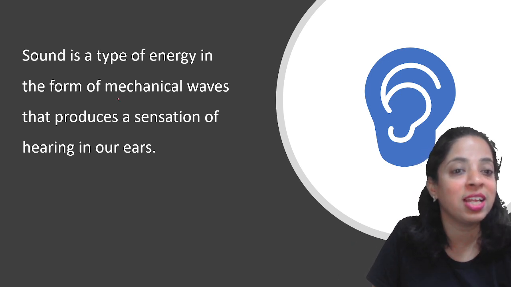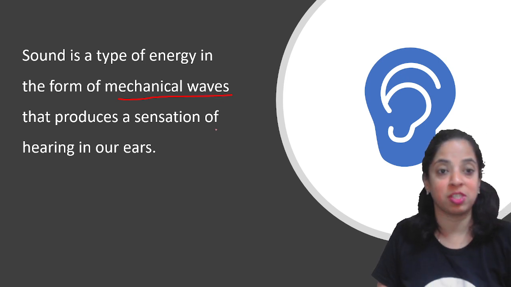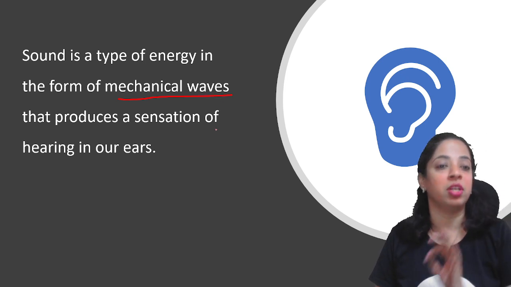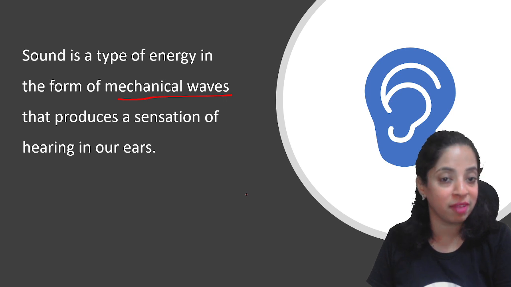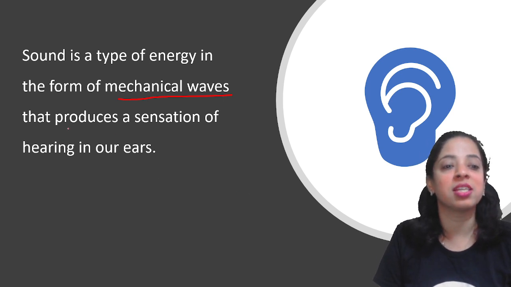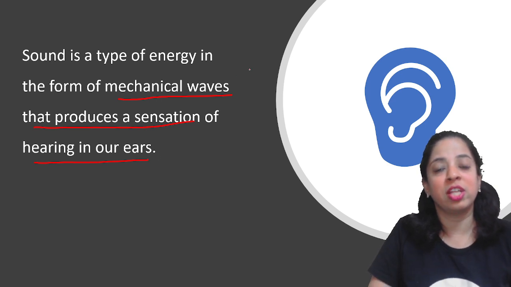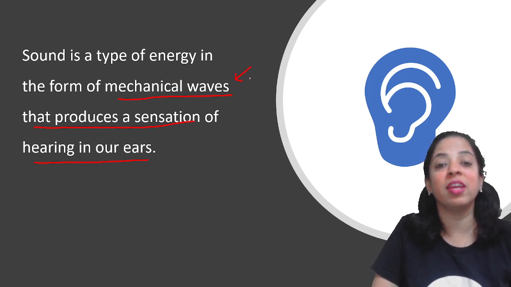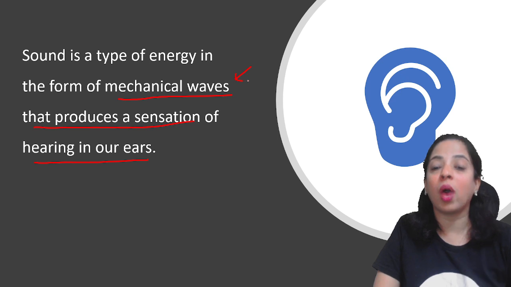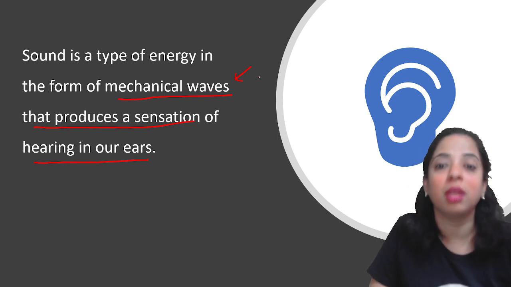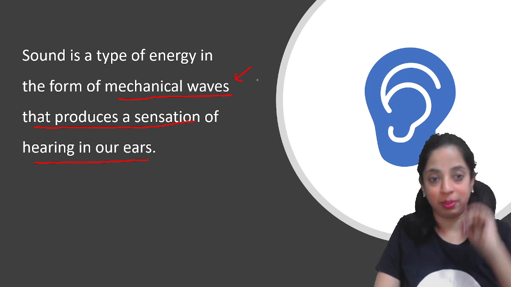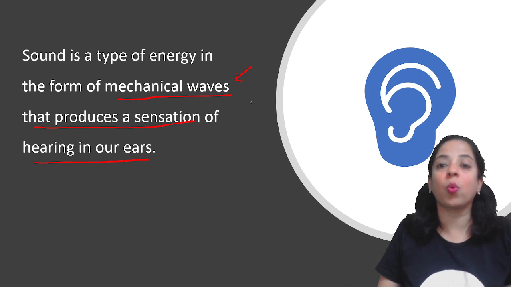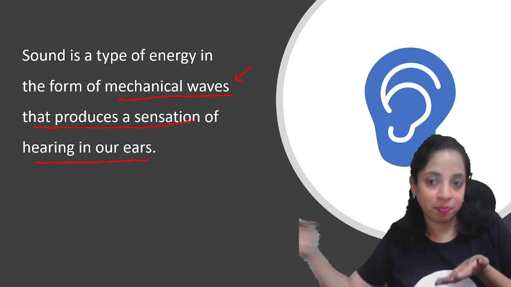I explained to you in the last class about mechanical waves. So sound is a type of energy in the form of mechanical waves that produces a sensation of hearing in our ears. So I'll just recap what are mechanical waves. Those waves which require a material medium for their propagation or for traveling ahead. Okay. So sound requires air to pass.